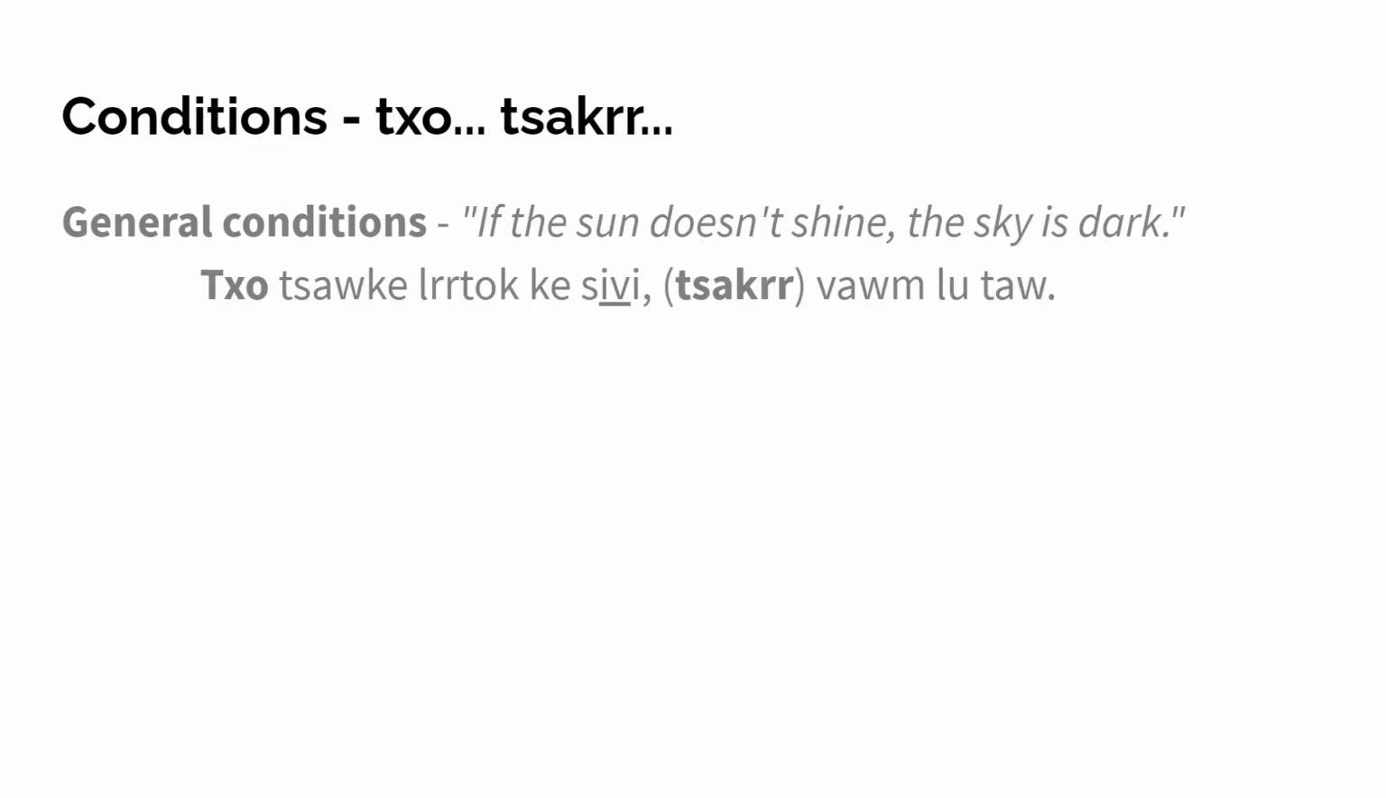Let's first talk about conditions with to and tsakrr. You can use to and tsakrr to make general conditions, so sentences like: if the sun doesn't shine, the sky is dark. And then we use to with an if infix in the following clause, so to tsakrr, if the sun doesn't shine, tsakrr, then the sky is dark. Note that there is no if infix in the second clause, only in the first one. The tsakrr also is optional, so you don't need to have it in there.